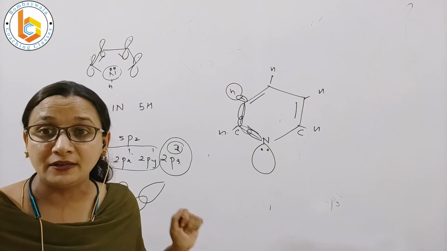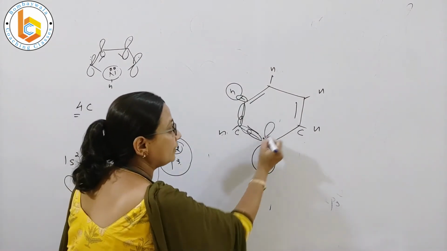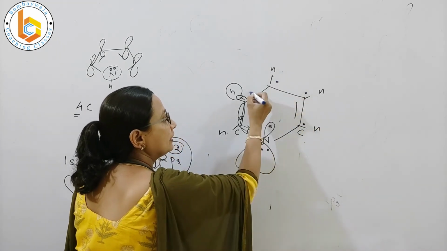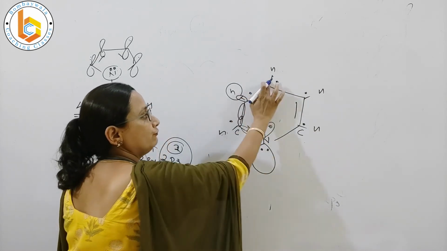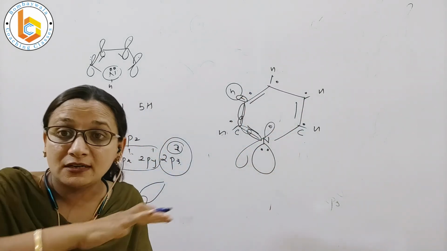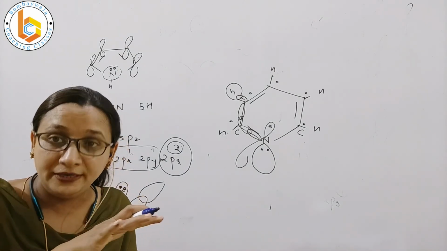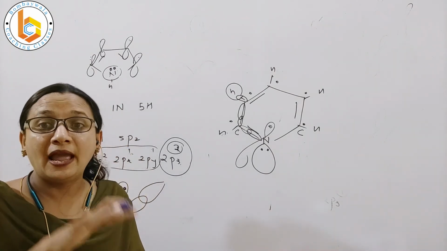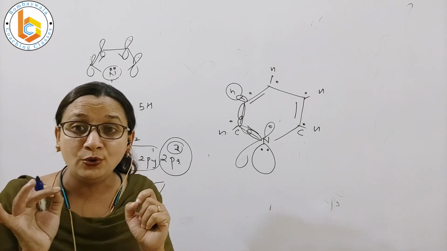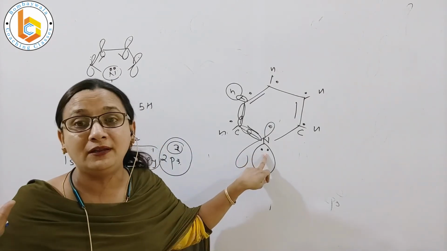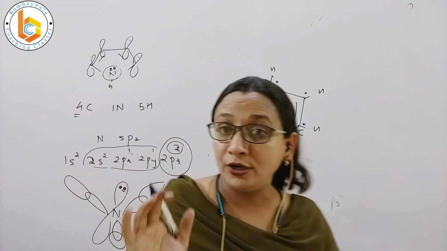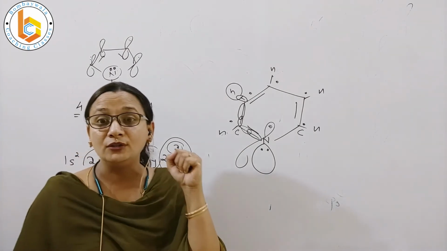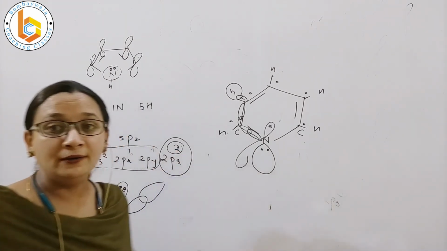And it is not participating in resonance because the pz orbital of nitrogen contains one electron. Similarly, the pz orbitals of each of these carbons contain one electron each. So 1, 2, 3, 4, 5, 6 are the number of pi electrons that are whirling on the pyridine, and that makes the structure aromatic. And the most important thing that you should know is that this lone pair is not participating in resonance. See, let us see the resonating forms and make ourselves more clear with this fundamental, that yes, the lone pair of electrons do not flow in pyridine.